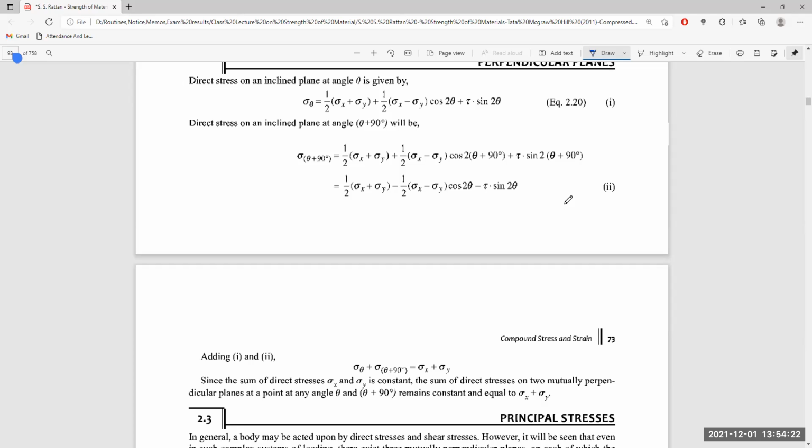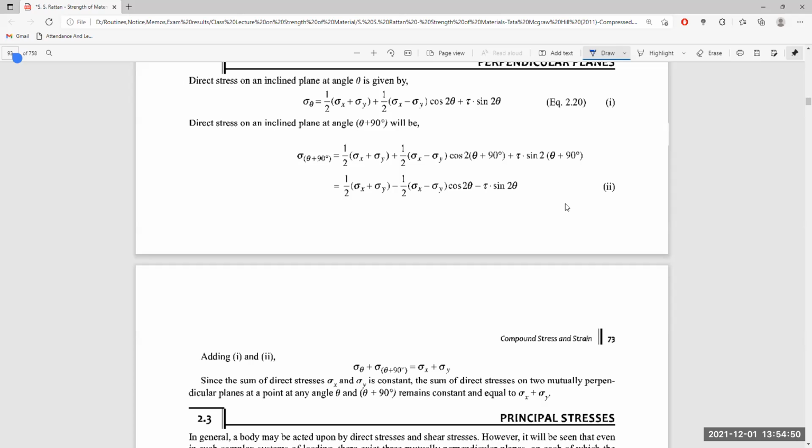If we add these two equations together, sigma theta plus sigma theta plus 90 degrees will become sigma x plus sigma y. So the sum of the direct stresses on two mutually perpendicular directions at any point, at angles theta and theta plus 90 degrees, remains constant, equal to sigma x plus sigma y.